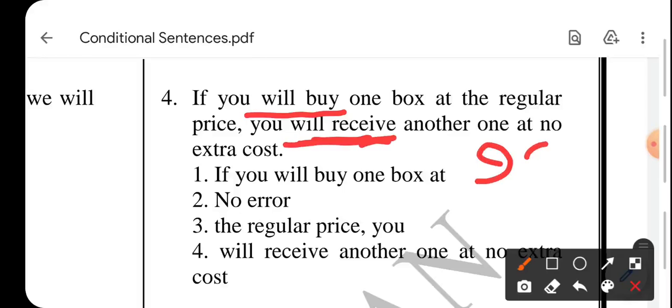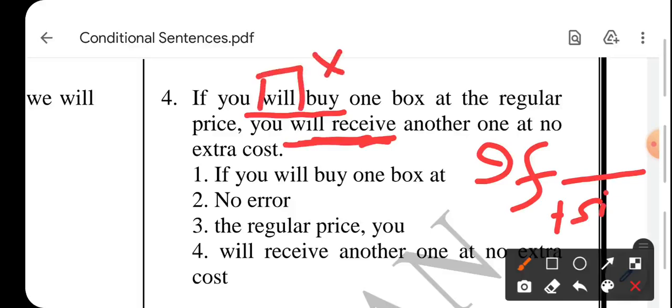If वाले state अभी हमने पिछले sentence में किया, if in the first sentence accompanied by simple future in the second part. So this will is an extra one. यहाँ पे आप ये नहीं लगाओगे. Problem is in the first part only. So 1 is your correct answer. It will be, if you buy one box at the regular price, you will receive another one at no extra cost.